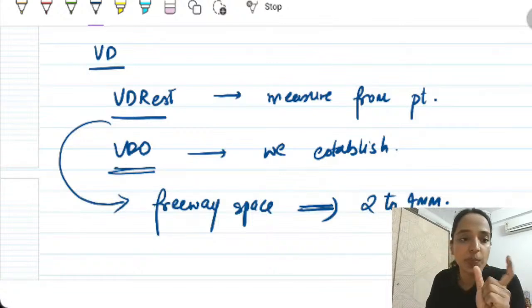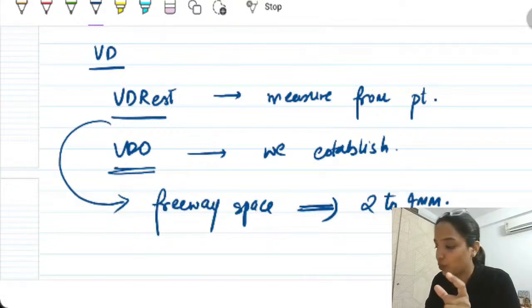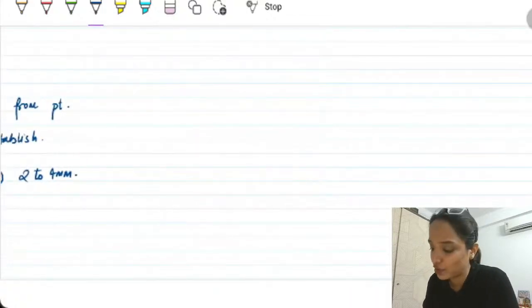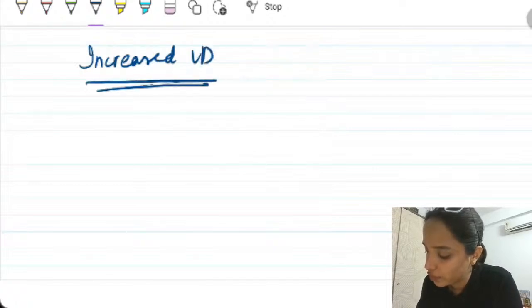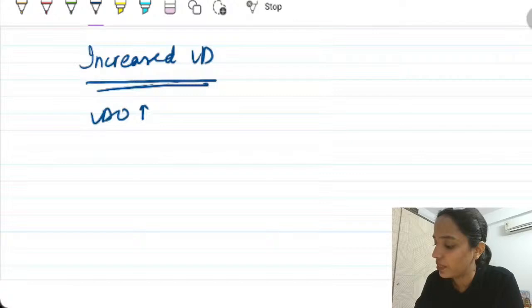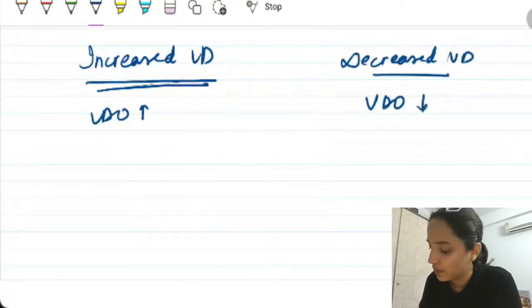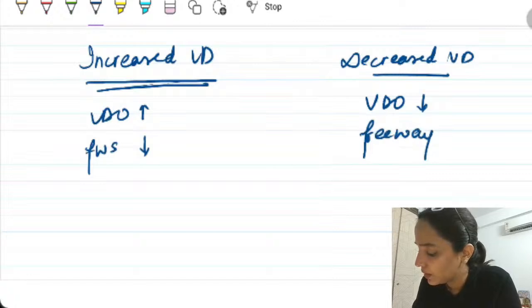Fine. So this is VDR and this is VDO and this concept. Now, the questions that come from here are regarding increase and decrease in vertical dimension. When they say increase VD or increase vertical dimension, they are trying to tell you that VDO has increased. And when we write decrease vertical dimension, we are saying that VDO has decreased. When VDO is increased, freeway space will decrease. Here, freeway space will increase.